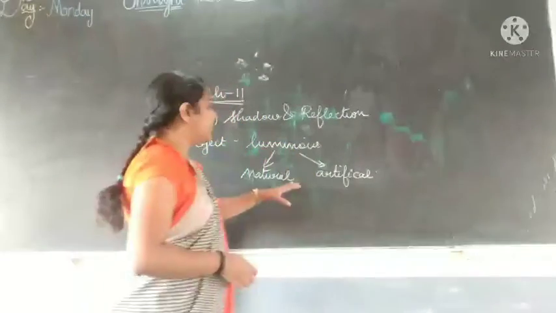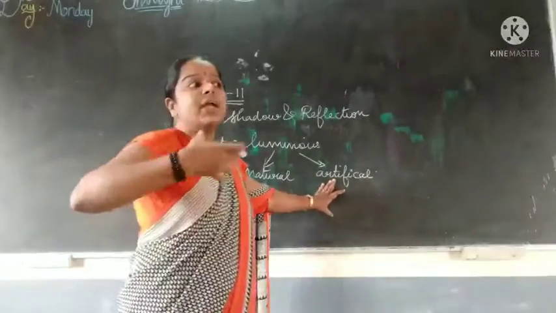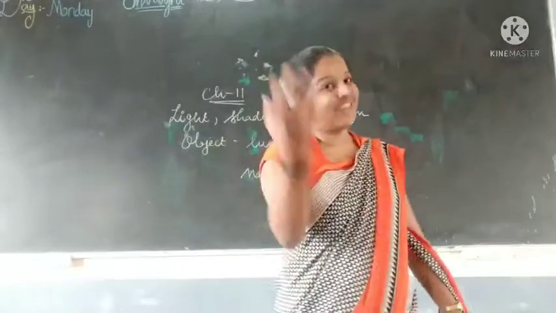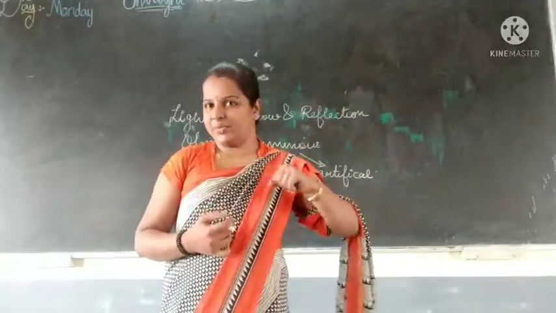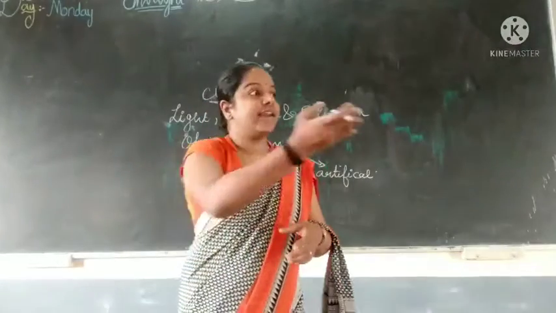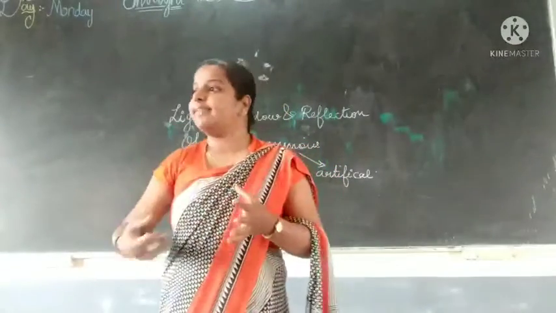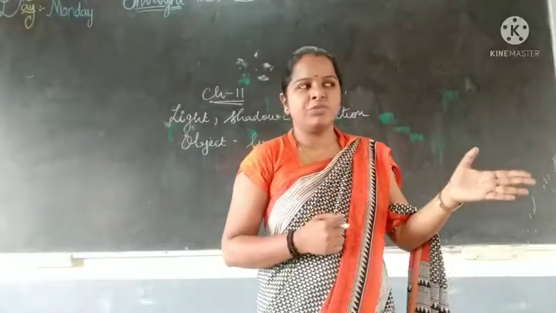Understood? And next is artificial luminous object. For example, man-made things, they are producing the light. For example, tube light, candle, torch, very good, torch, laser lights. These are all called artificial luminous objects. So what is a luminous object?